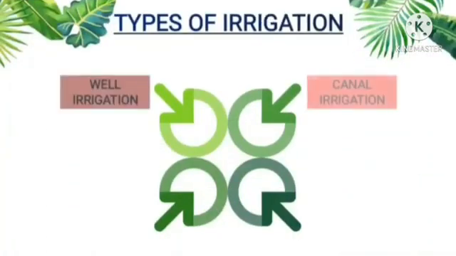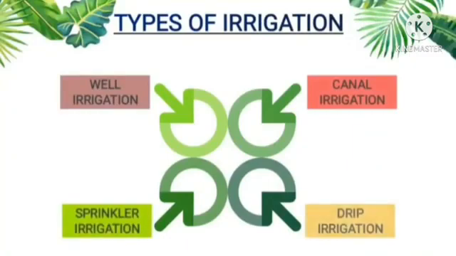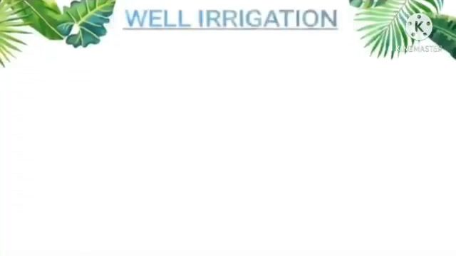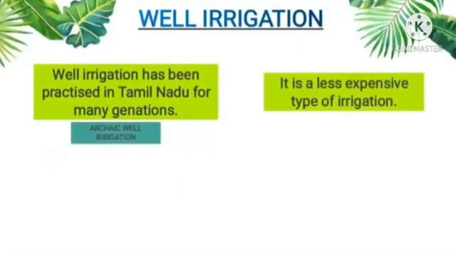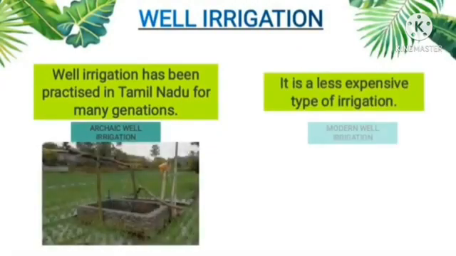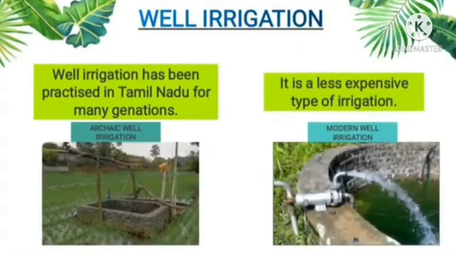There are different types of irrigation: well irrigation, canal irrigation, sprinkler irrigation, and drip irrigation. First is well irrigation. Well irrigation has been practiced in Tamil Nadu for many generations. It is a less expensive type of irrigation. Children, you can see two types of well irrigation: archaic well irrigation, meaning old type well irrigation, and modern well irrigation.